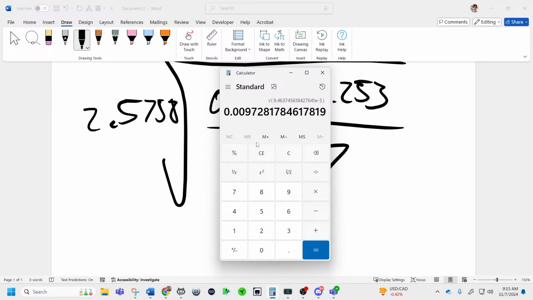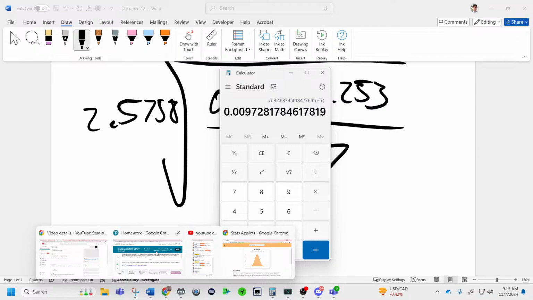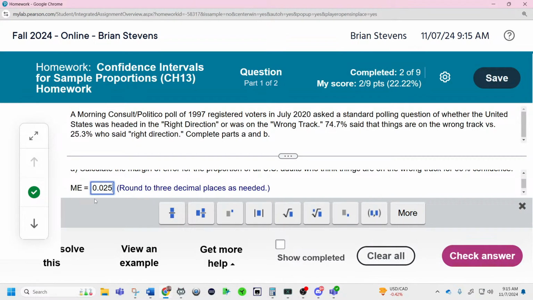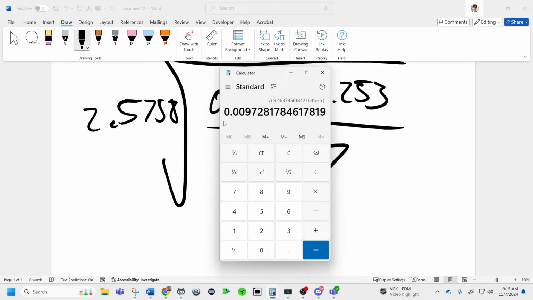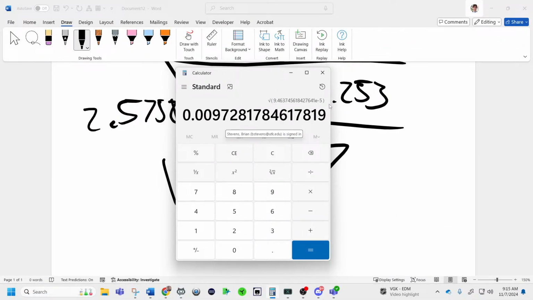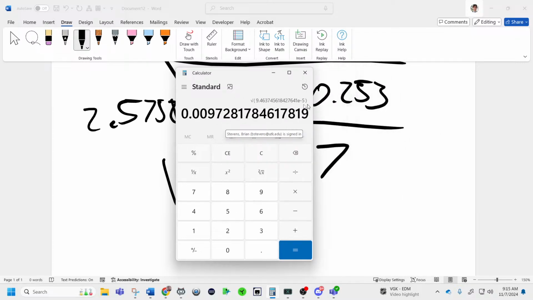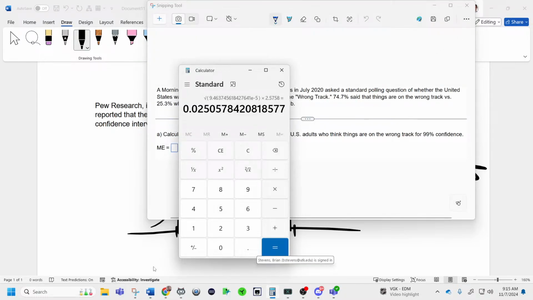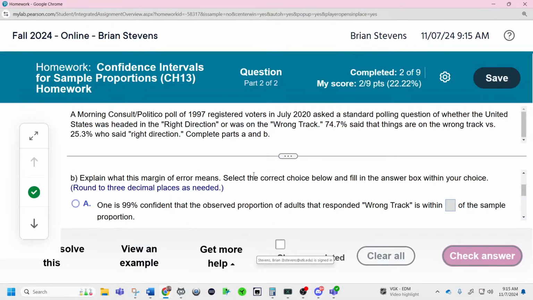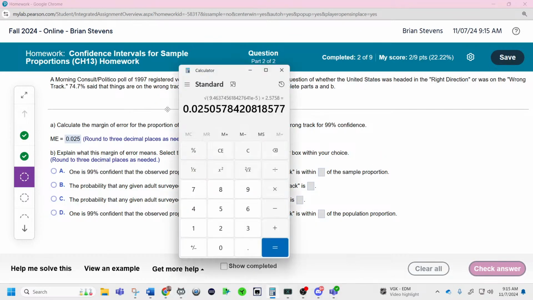So we could probably guess that, but let's do a quick guess. 0.025. Check answer. We got it. And it's just the numbers were really nice because this is the standard error. This is going to get multiplied by that 2.5758. So solve the inner part of the equation. I've already square rooted it, as you can see, times 2.5758. And there it is right there. It does come out to that. So we could have carried more decimals, but the exact answer is currently on the screen. Just make sure to solve the math and you'll get it right there. So there's the exact answer and there's our answer right there. And it did round to 3 decimals.